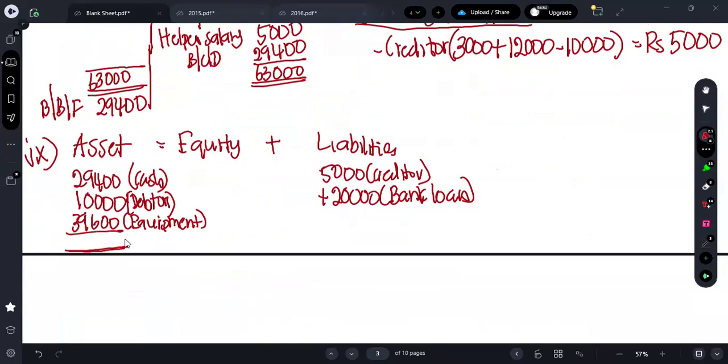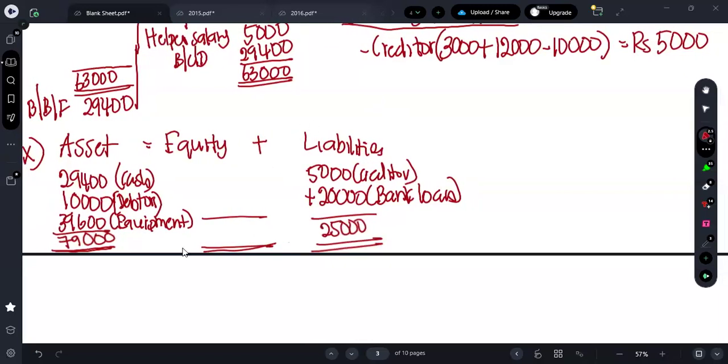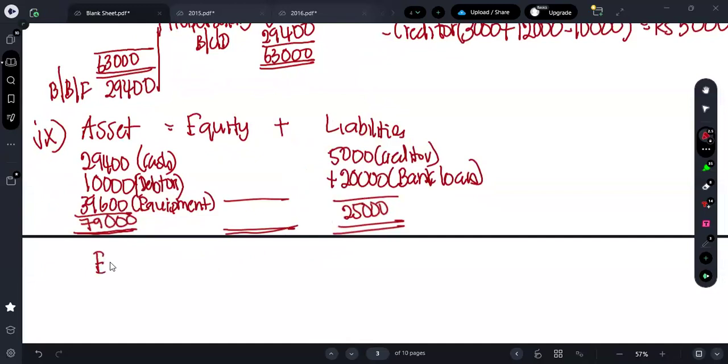You can just add these things, right? 0, 0. Here also you can put 0, 9, 9, 18. So 9. So answer will be how much? 79,000. Here also you can just get the total. 5,000 plus 20,000 will be 25,000. So you don't know the equity amount. So how can you get the equity amount? What's the formula you can use?